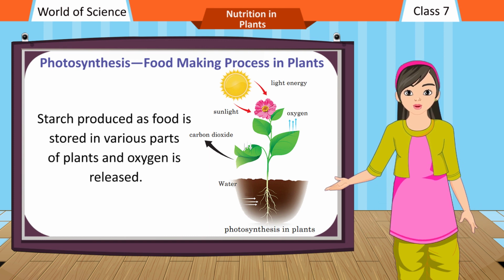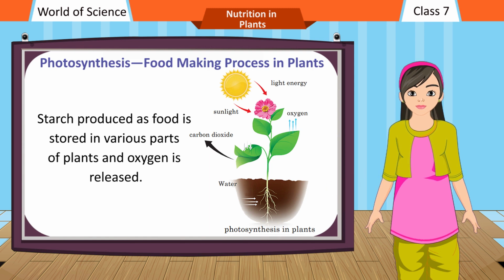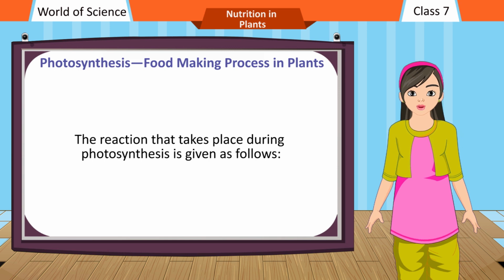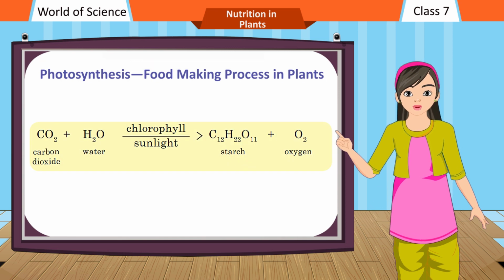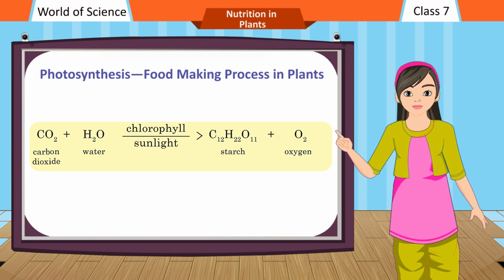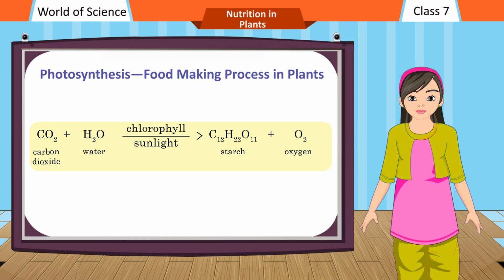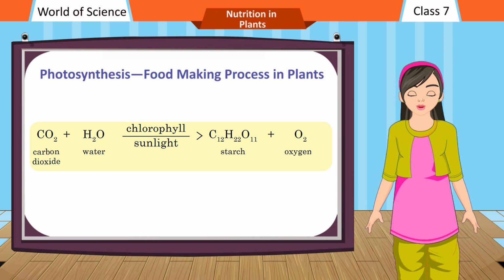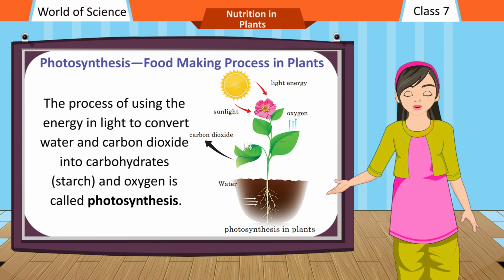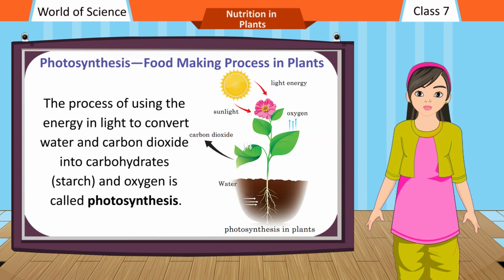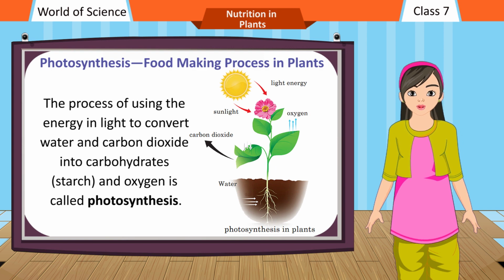Starch produced as food is stored in various parts of plants and oxygen is released. The reaction that takes place during photosynthesis is given as follows. CO2, carbon dioxide, plus H2O, water, react in the presence of sunlight and chlorophyll and give C12H22O11, starch, plus O2, oxygen. The process of using the energy in light to convert water and carbon dioxide into carbohydrates, starch, and oxygen is